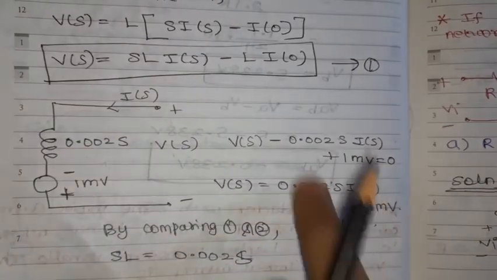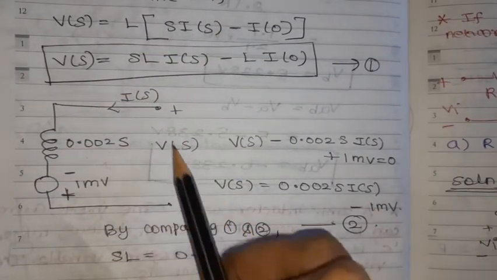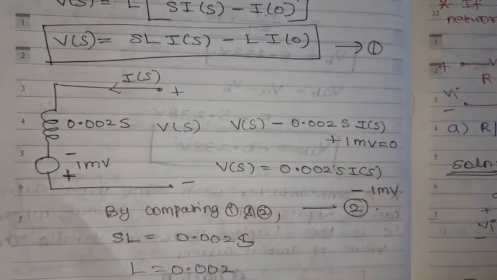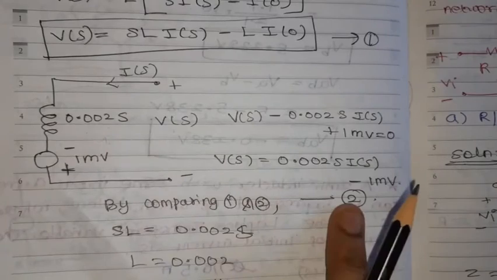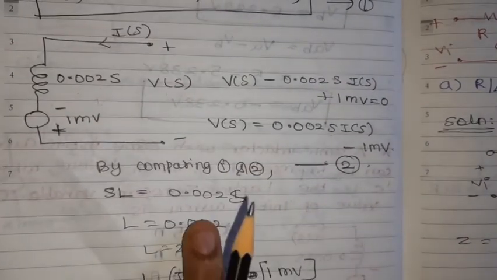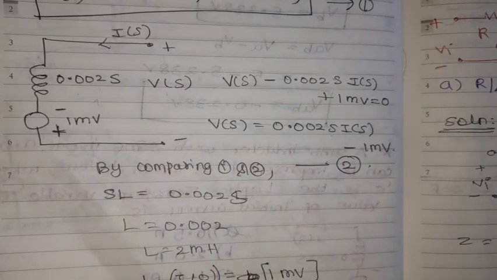Now we are going to compare equation 1 and 2, then we'll find out the I of 0 only. So S into I of S, by comparing, SL is equal to, in place of SL, 0.002S. So what is L? L equal to 0.002, it is nothing but L equal to 2 millihenry.